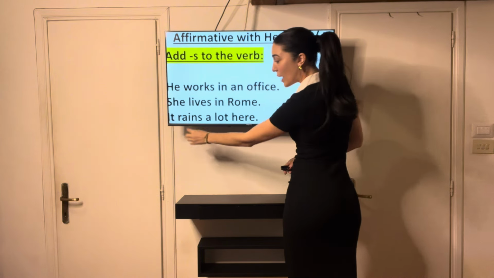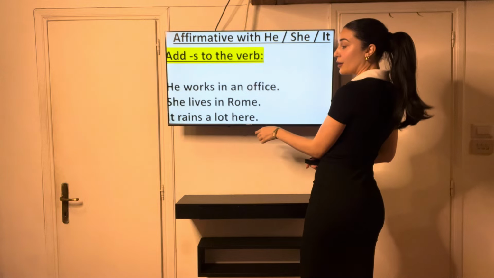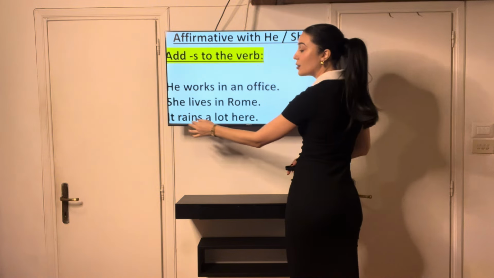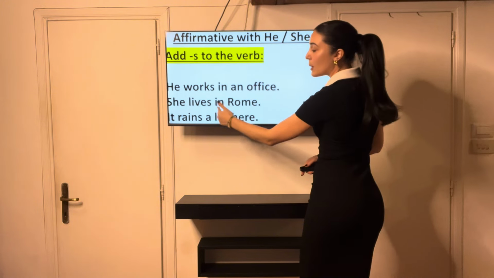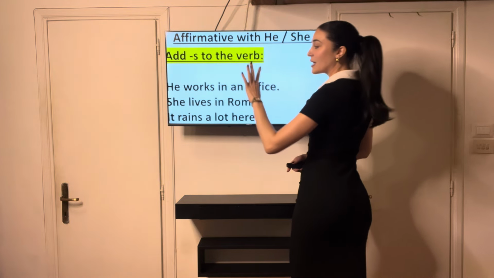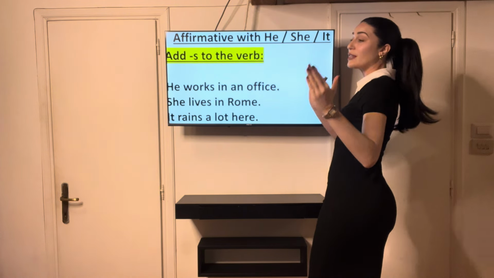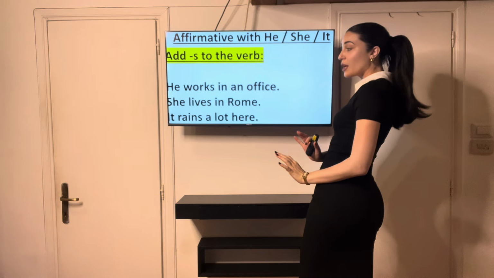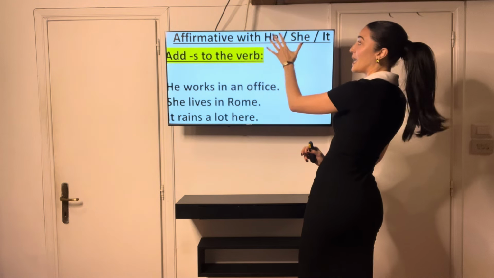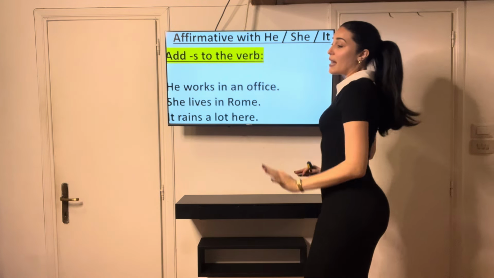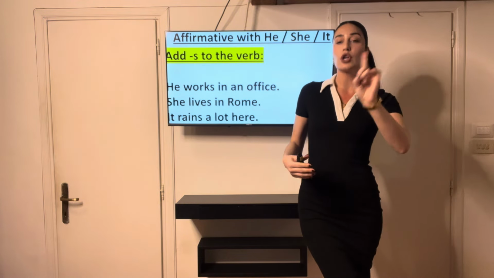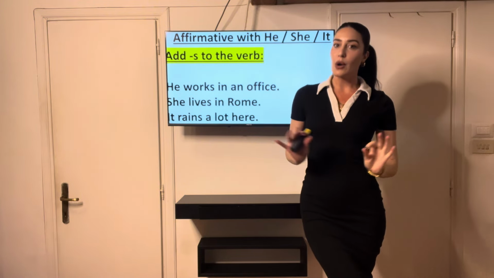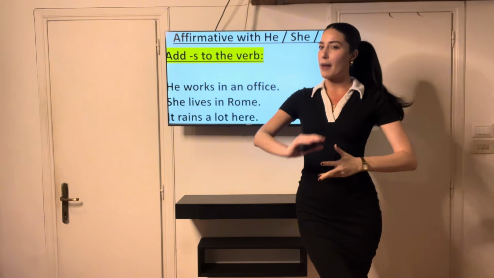It rains a lot here. Okay? So it rains, she lives, he works. All I did was add S to these verbs. Those verbs are still in their shortest, simplest form, but I've added S because it's he, she, and it. Now, if you didn't watch my lesson on how to conjugate common verbs, go back, find that lesson, and watch it because this would probably make more sense to you.